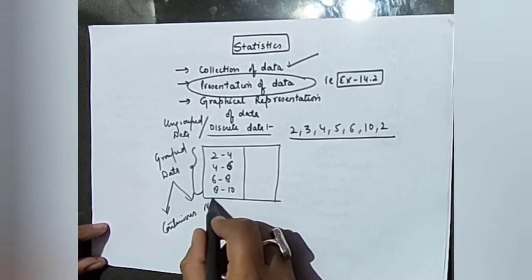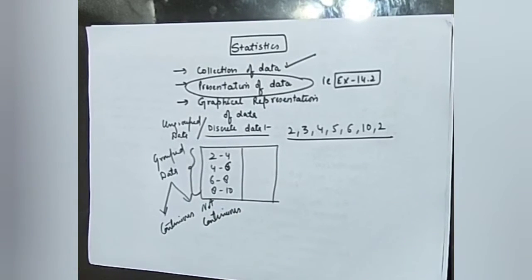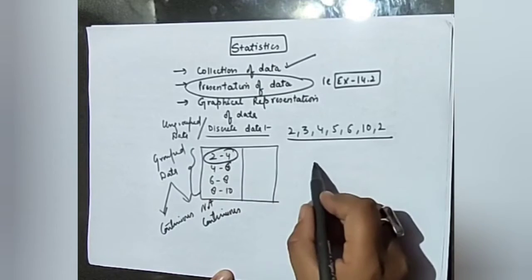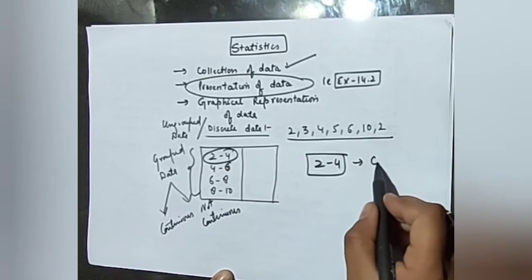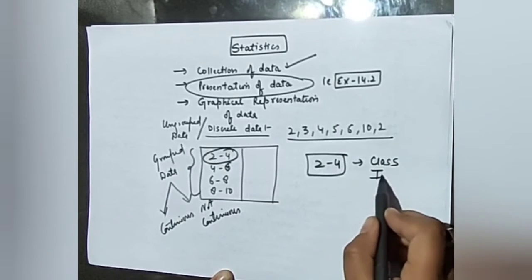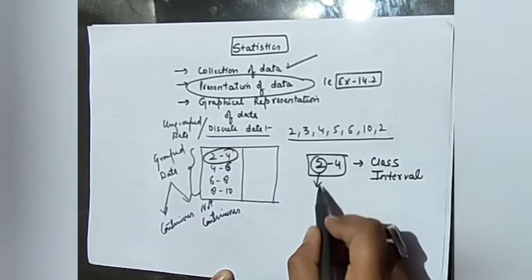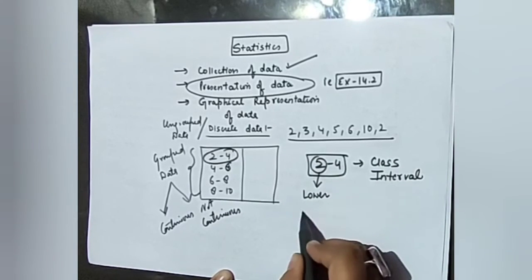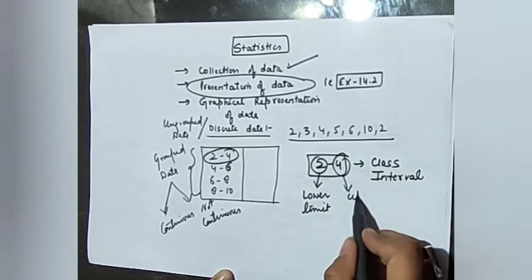Students, this must be coming to your mind: which one is continuous data and which one is not continuous? Whenever I talk about a group, it is called a class interval. This number is known as the lower limit, and this one is known as the upper limit.